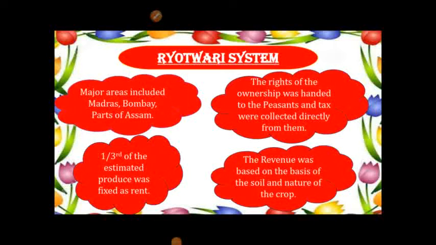Rayatwari system. Major areas of introduction of this system included Madras, Bombay and parts of Assam. By this system, the rights of ownership were handed over to the farmers. The British government collected taxes directly from the farmers. Initially, one half of the estimated produce was fixed as rent. This assessment was reduced to 1/3 of the produce by Thomas Munro. The revenue was based on the soil and the nature of the crop. Rents would be periodically revised after 20 to 30 years.